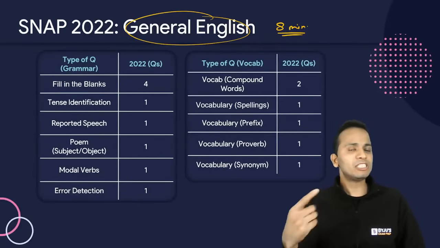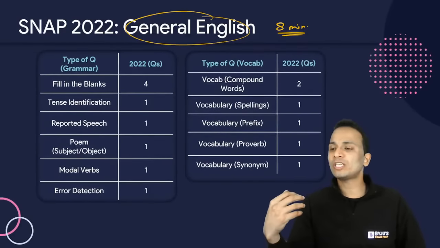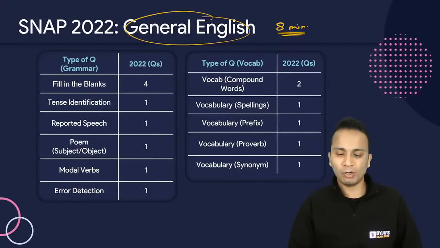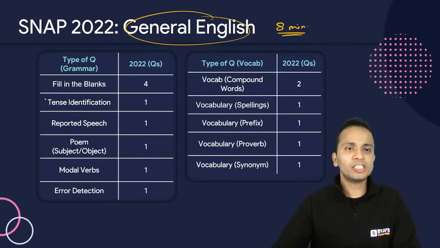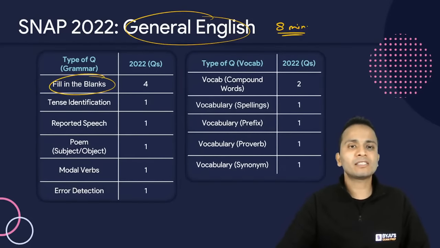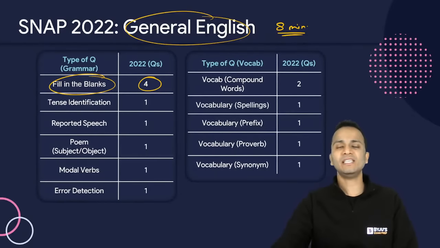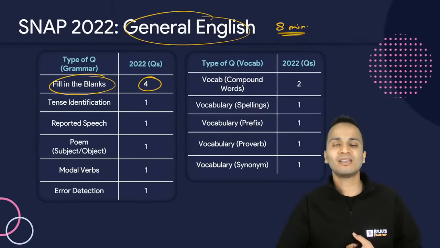All right. Now I'll be telling you what strategy, or what should be the way in which you need to attempt the entire paper. Don't worry about that. So in general English, you need to focus on grammar, and these are the areas from which the questions appear. Fill in the blanks. There were 4 questions, and all the 4 fill in the blanks were easy. Even I could answer them correctly.